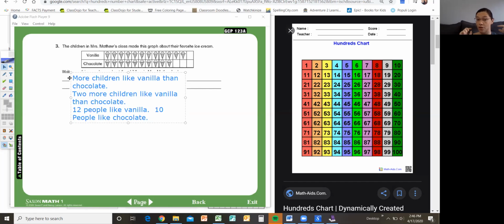Or here's one for you. You could say there are, what's 10 plus 12? 22, right? 22 people in her class. Because if we added both of those up, it would tell us that there's 22 total responses. So if you just pick one of these, okay, or you can make your own sentence to describe something about the graph. If you need to pause the video to copy one down, that'll be fine.